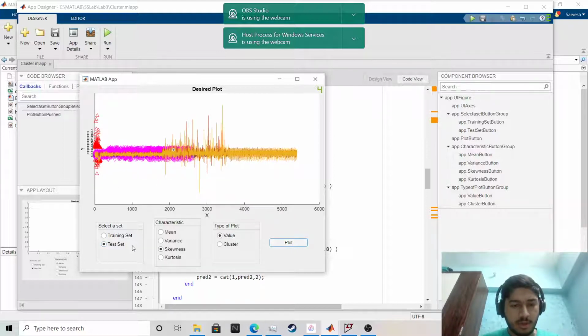So here also you can see there is a lot of overlapping. The yellow is the normal signal, you can ignore this, and this is the skewness one. And let's try for kurtosis.